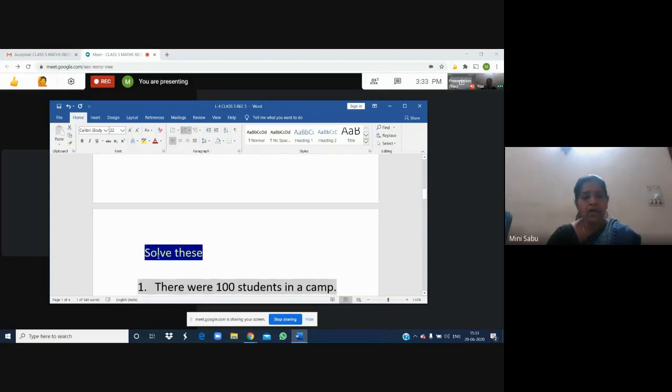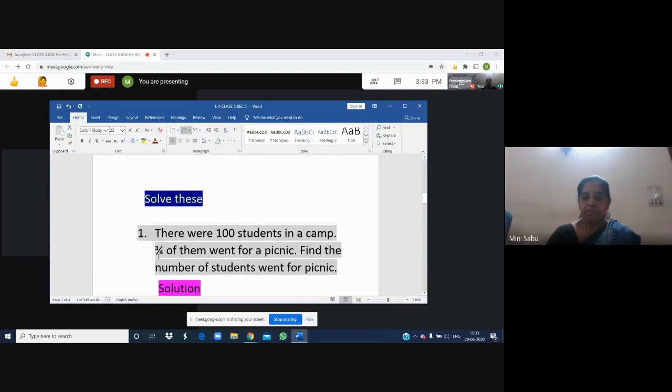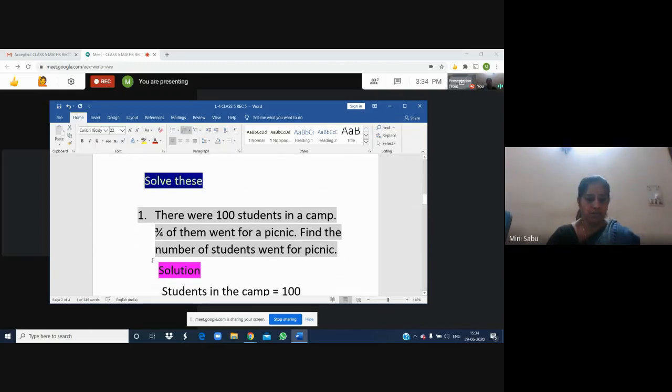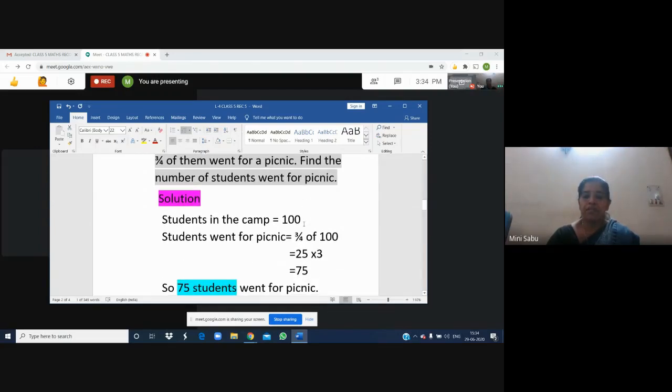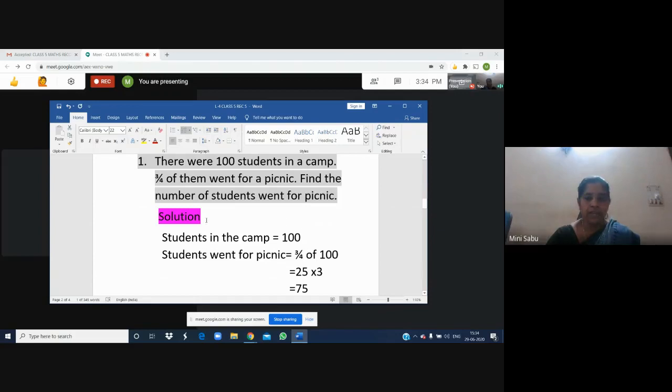Okay. Now we are going to solve a few sums where fractions are involved. I have given you the steps and details, everything. You can understand it very clearly. I'm going to read the question first. Question 1. There were 100 students in a camp. 3 by 4 of them went for a picnic. Find the number of students who went for the picnic. We have to find out how many students went for the picnic.